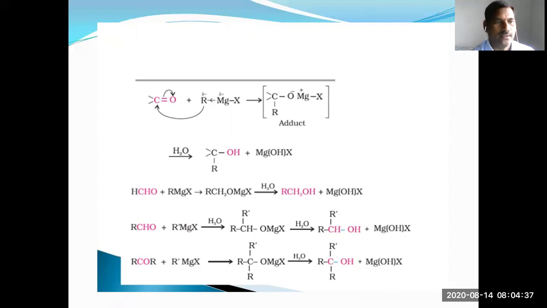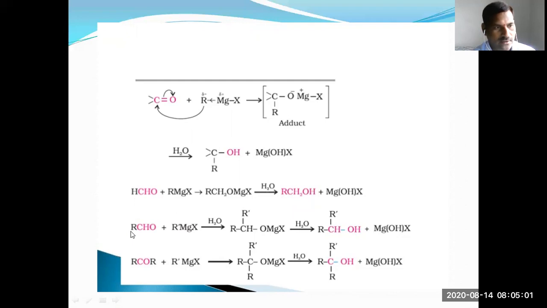So this is the formaldehyde, this is methyl magnesium bromide. The primary alcohol is ethyl alcohol. Or you can take R as methyl, you can get the ethyl alcohol.